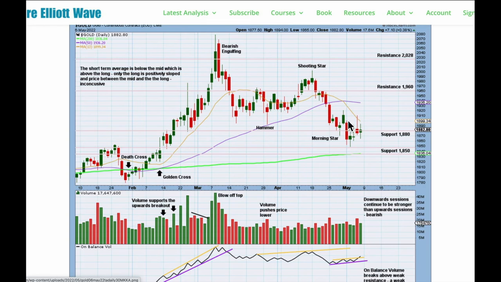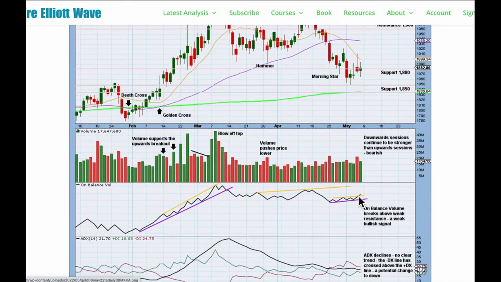These 3 candlesticks look like a pause within an ongoing downward trend. There is no bullish candlestick pattern at this low, so we don't have indication this week of a trend change. So if we get more upward movement, it looks more likely to be a counter trend movement. For recent sessions, it's downward sessions which are strongest, pushing price lower. For the very short term, we get a bullish signal from on-balance volume. This supports the view that we may be about to get a bounce next week. That's another reason why I'm expecting that second wave correction to bounce up higher, and if it reaches it, to find resistance at the upper edge of the base channel.